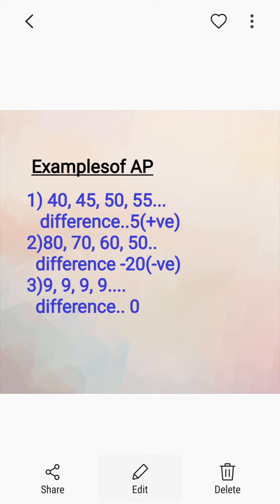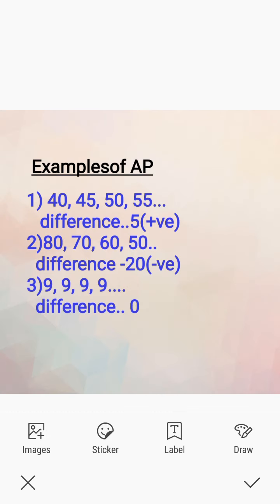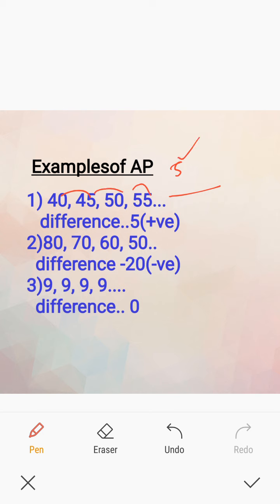See examples of arithmetic progression. Which are the three examples mentioned here? First one is 40, 45, 50 and 55. Why is it an AP? Because 45 minus 40 is 5, 50 minus 45 is 5 and 55 minus 50 is 5. The differences between each of the consecutive terms, meaning second term minus first term equals third term minus second term equals fourth term minus third term, which is equal to 5.